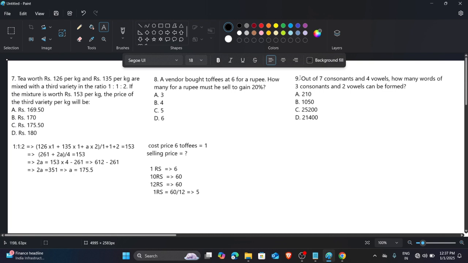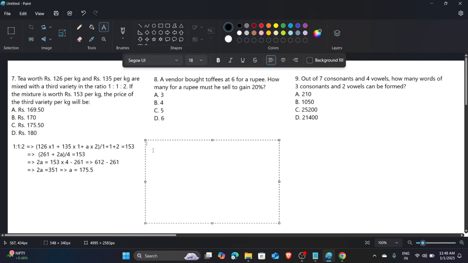Now we do this. Okay, so a vendor bought toffees at 6 for a rupee. How many for a rupee must he sell to gain 20% profit? Oh, simple. So they are saying the cost price is 6. Now they need a selling price, which they don't give, so we don't know the selling price.